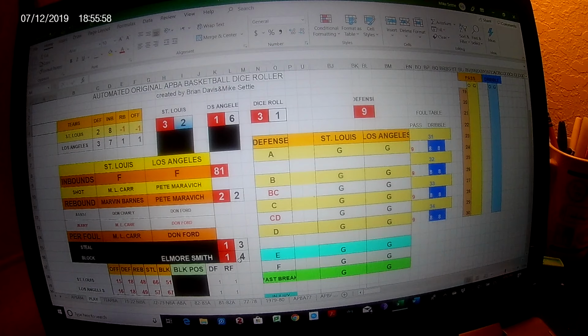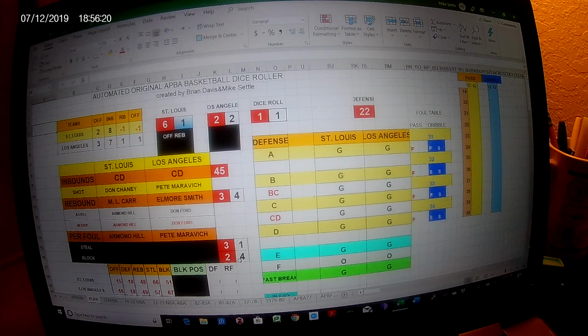Maybe 12 or 14 seconds left in the first quarter. Armand Hill will get one in the bonus, and he hits the first one. The crowd loves it here in St. Louis. A great first quarter by St. Louis. 61, he hits both of them. It is 30-23 Spirits. Marvin Barnes just made the old-fashioned three-point play.